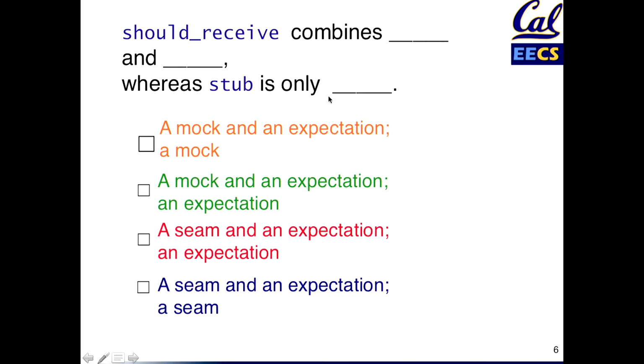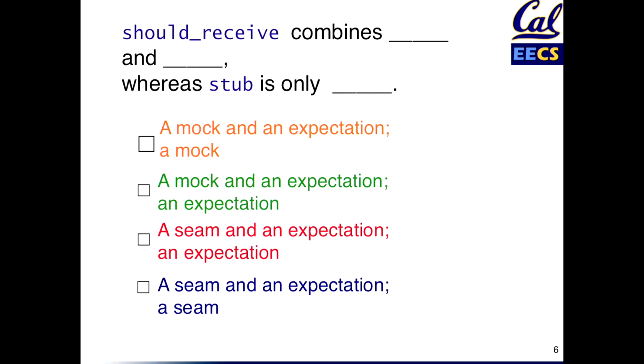But the term mock refers to an entity, right? You mock the whole object or even a whole class. Stubs usually refer to individual method calls. So a stub isn't really a mock. That leaves us with, from the other three choices, we could say stub is an expectation, or we could say stub is a seam. But stub absolutely isn't an expectation, right?